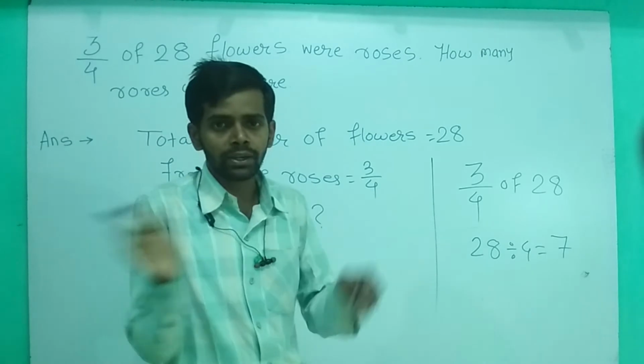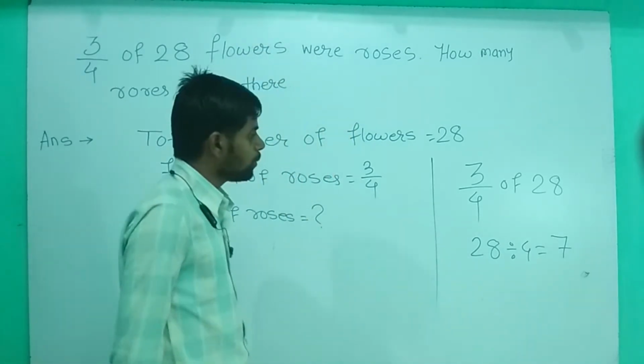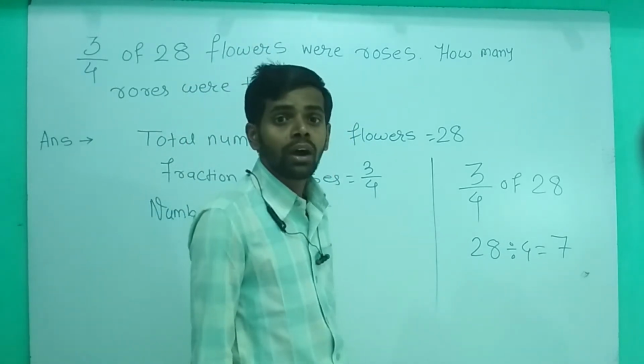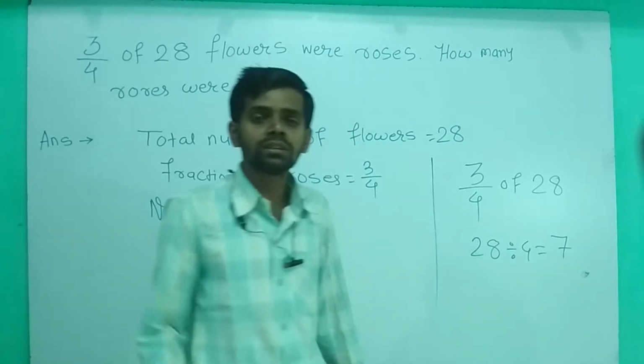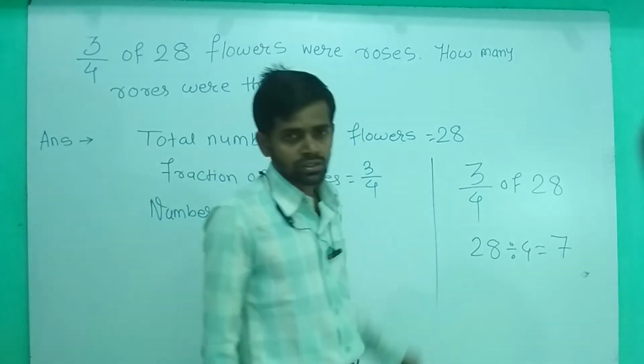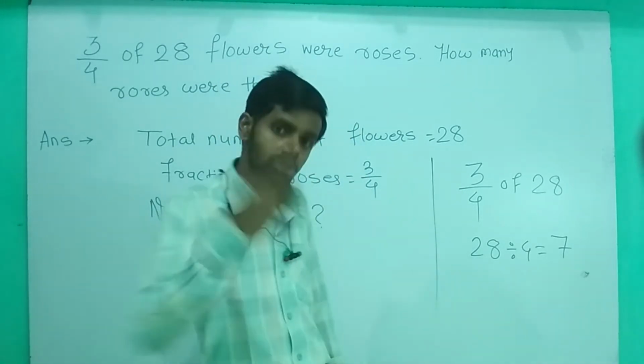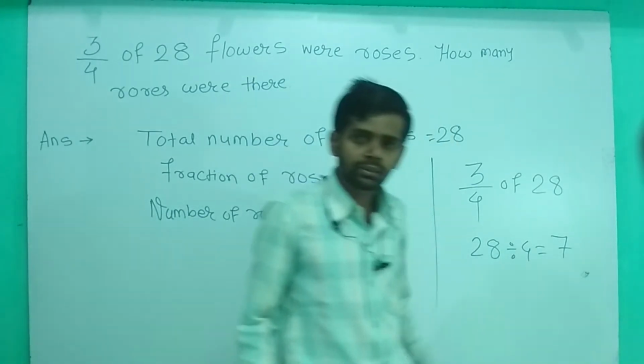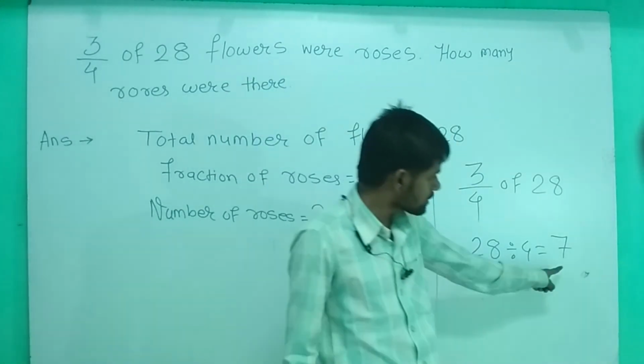हर एक part में 7 flowers रहेंगे. So now we have to select 3 parts. अब क्या करना है? 3 parts चाहिए. 4 में से 3 हमको चाहिए. This is each part. One part have the 7.